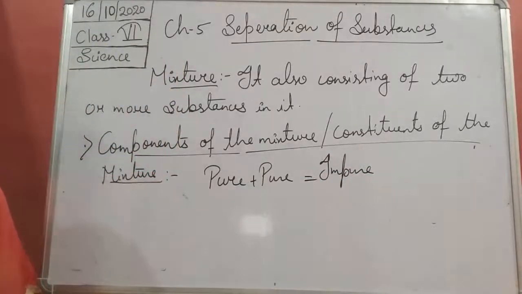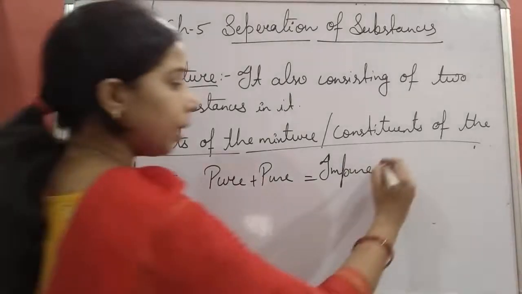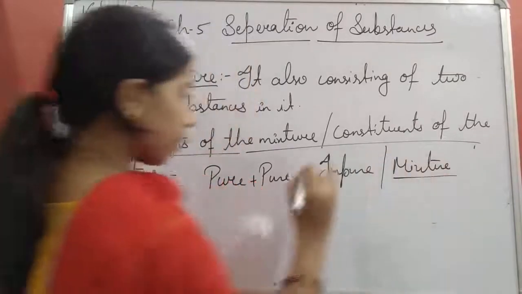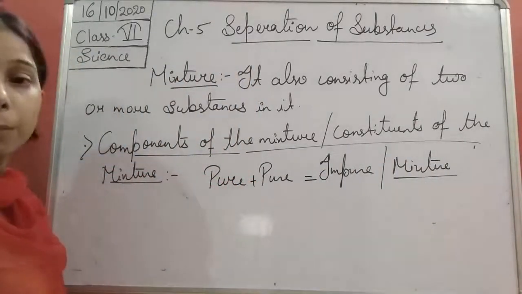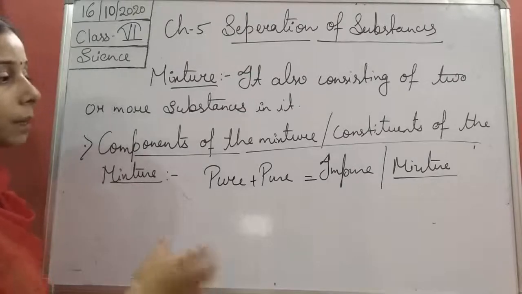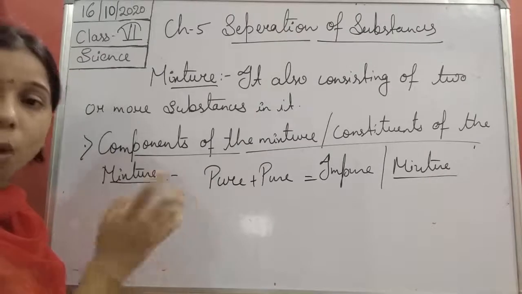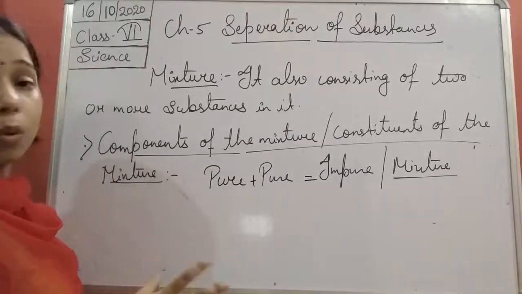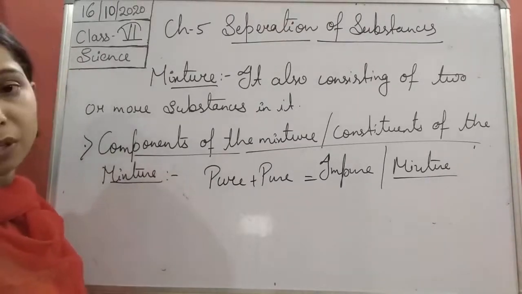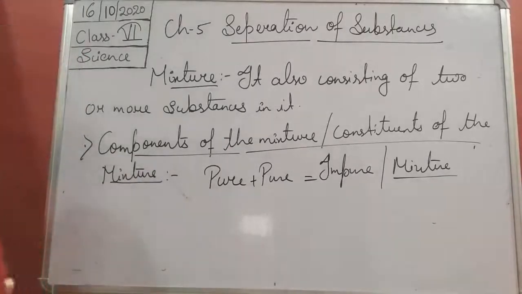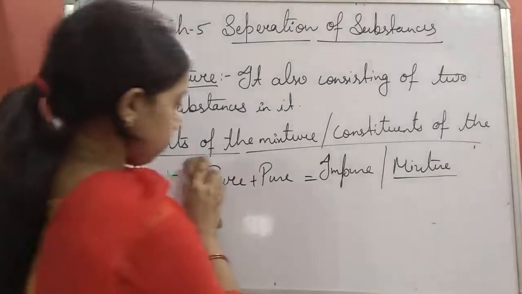Okay, so we can say that a pure substance which is present can be an impure one or it can be a mixture. So in a mixture, the two or more pure substances which are present in it, which constitute the impure substance or the mixture, are known as the components or constituents of the mixture. Okay, so we can write it, the pure substance which is present in the mixture.